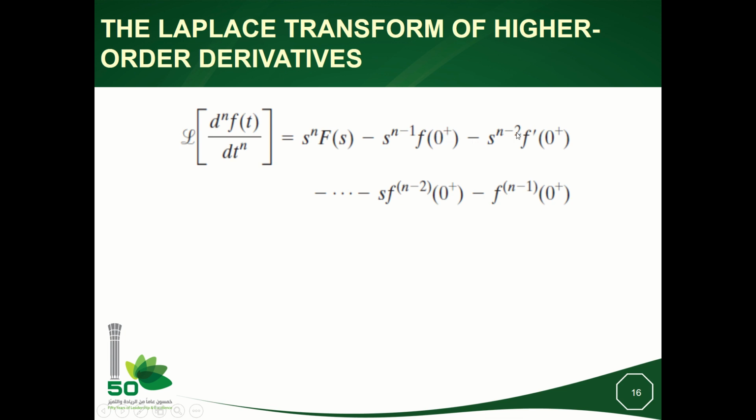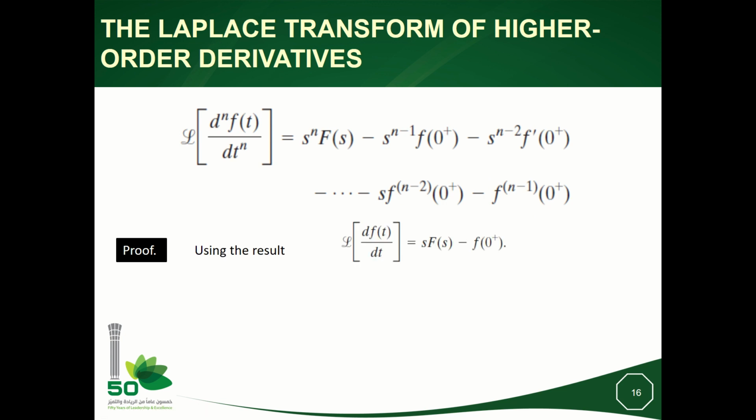Then minus, I will decrease by 1, and I will increase the order of differentiation by 1. So I will have f prime of 0 plus. And I will continue decreasing the power of s by 1, and increasing the order of differentiation until I arrive at s power 0, differentiation n minus 1 at 0 plus.